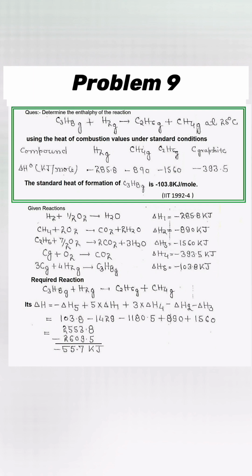In the problem shown here, the heat of combustion of hydrogen, methane, ethane and carbon graphite is given. Also standard heat of formation of propane is given. All these 5 chemical processes are written in form of chemical reactions below. Now we need to find the heat of hydrogenation of propane. It can be found out with algebraic manipulation of given reactions. Further, we can implement the same algebraic calculations for heat values of the component reactions and find the enthalpy value of the final reaction.